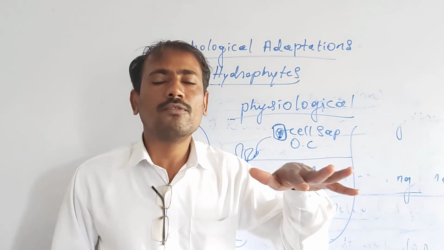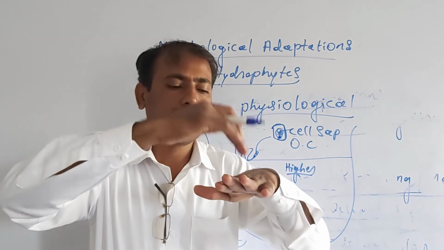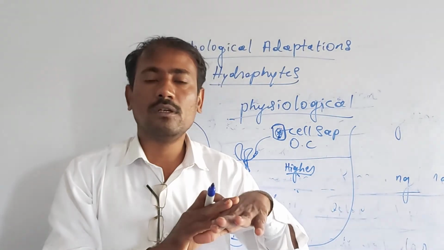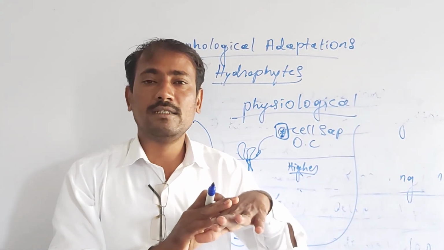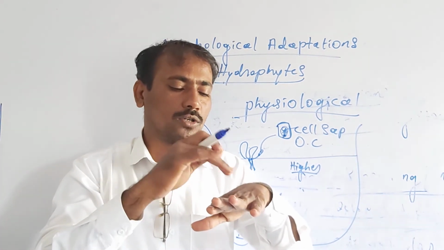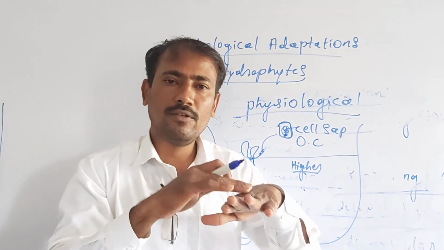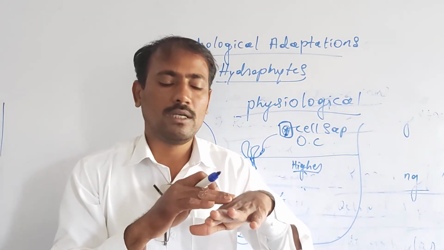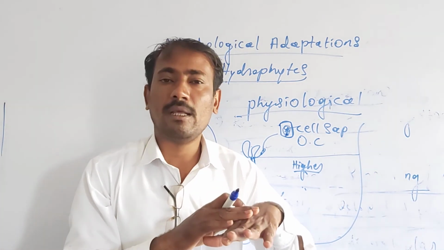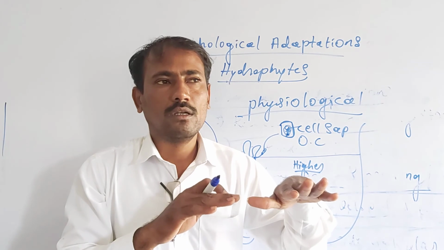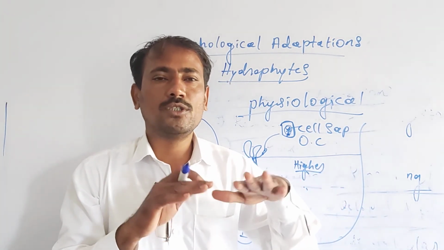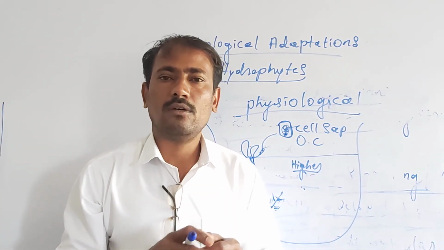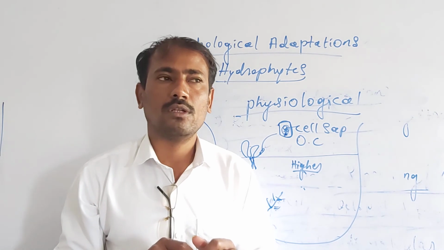In free floating hydrophytes, the upper dorsal surface of the plant comes directly into contact with the atmospheric air, light and light intensity, and the upper dorsal layer contains a lot of stomata. It is through these stomata that transpiration takes place very rapidly; especially free floating and rooted plants show a rapid rate of transpiration. So this is the physiological adaptation of the hydrophytes.